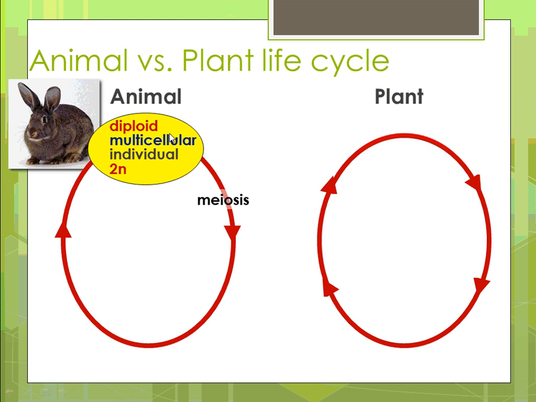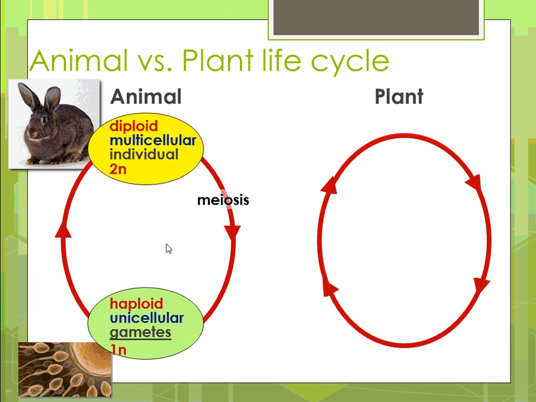In order to reproduce, we need some of those cells to undergo meiosis. Remember, meiosis is the process that cuts those chromosome numbers in half. So meiosis is going to produce cells that are not 2N, but 1N. And so we have haploid unicellular gametes. Egg and sperm for animals is unicellular. We don't have a multicellular gamete stage.